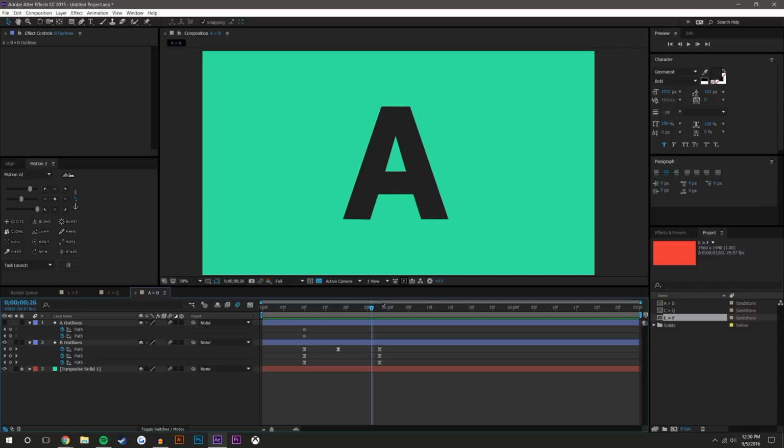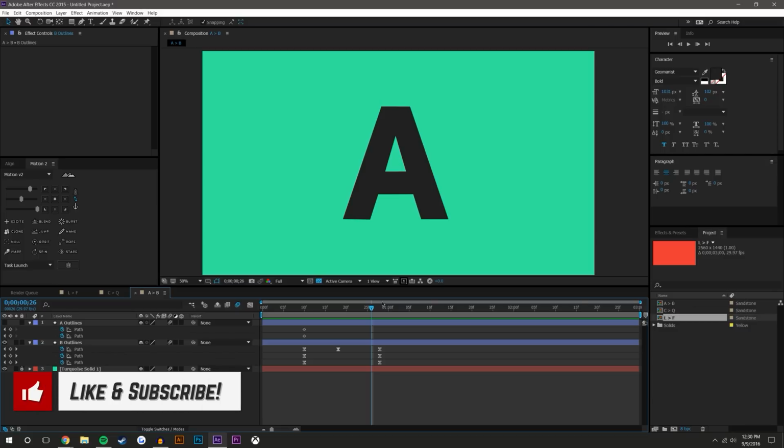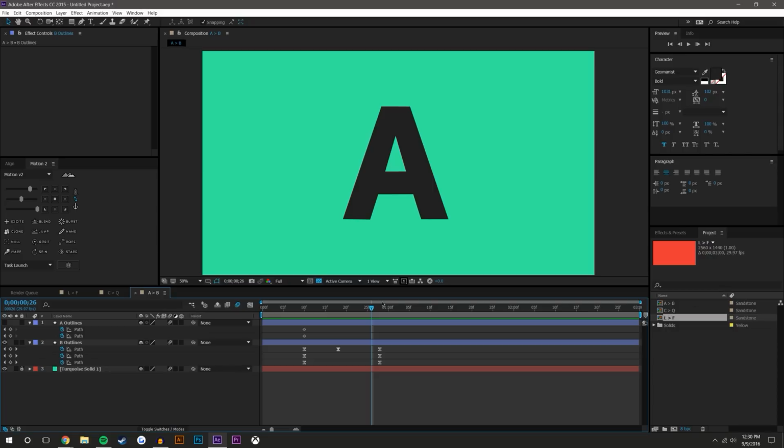And you could change letters into objects. You could change letters into shapes. You could change letters into all kinds of different things. I mean, the second you get shape and path information, you could do basically whatever you want with it. So I hope that this helped.